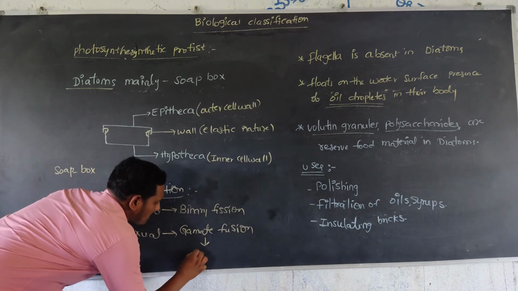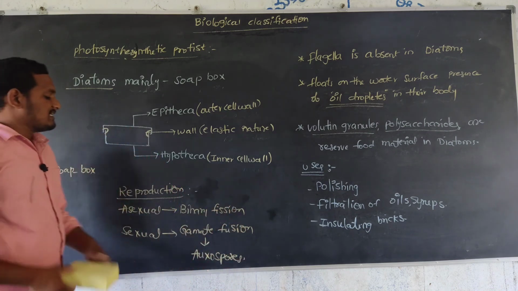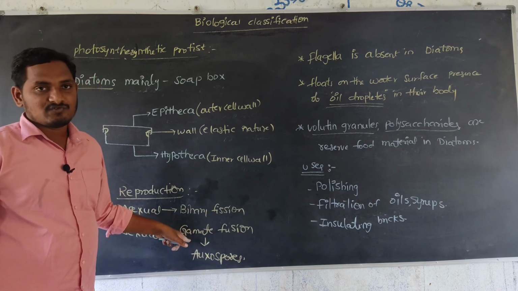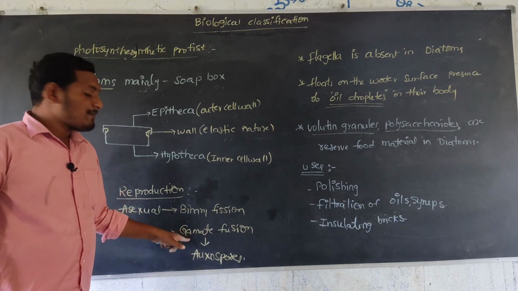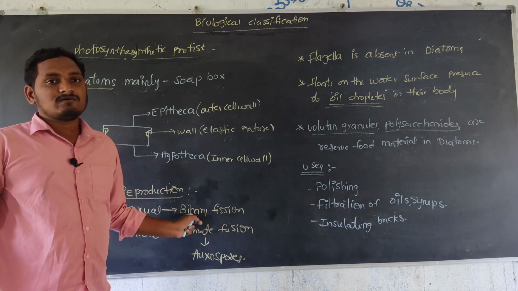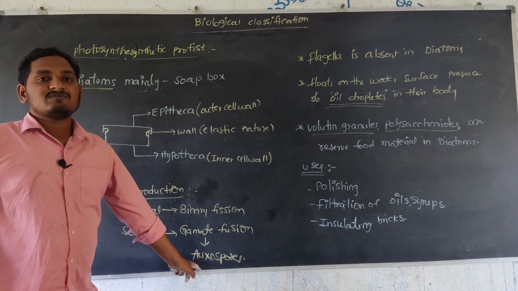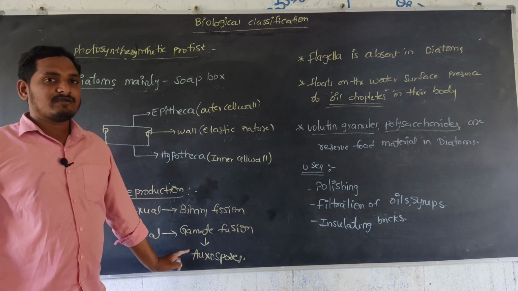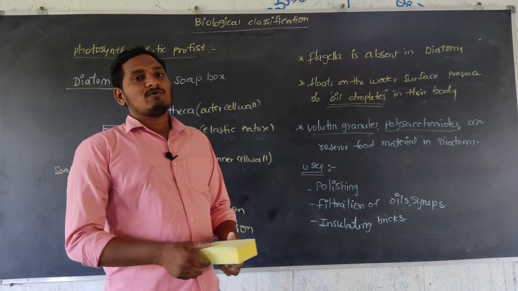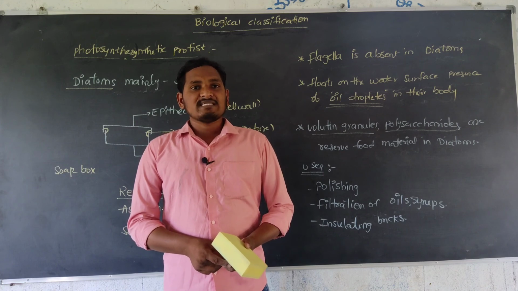In the sexual method, the diatom releases gametes that fuse to form a zygote, while in the asexual method the diatom body divides into two equal halves. This is about chrysophytes in photosynthetic protists.